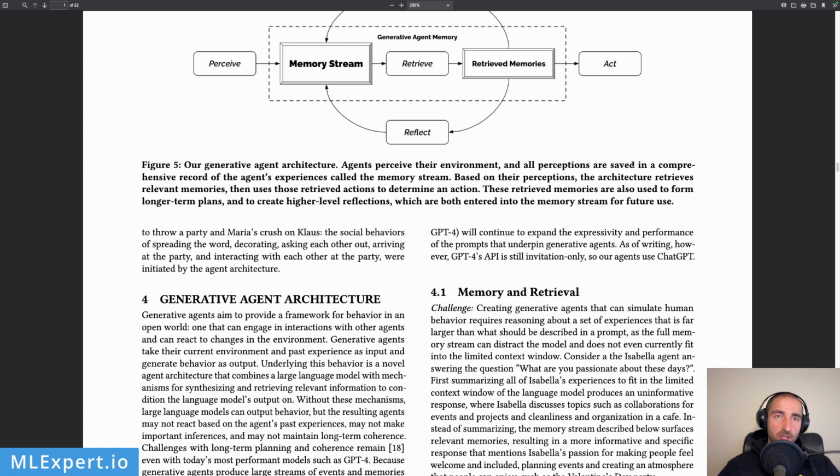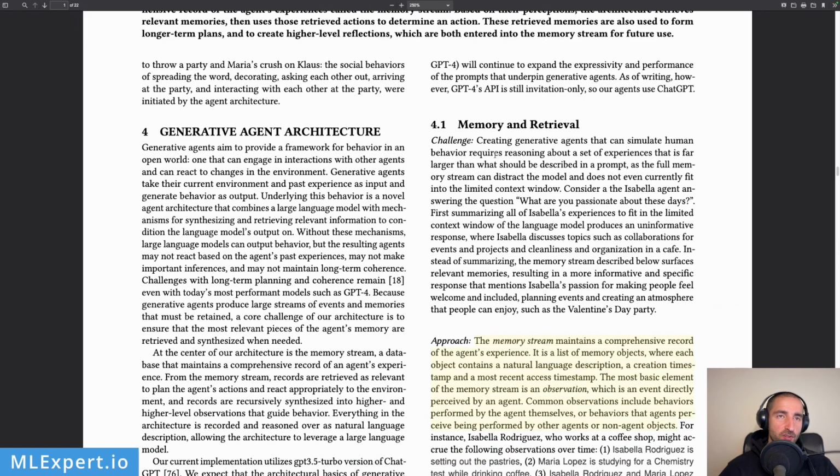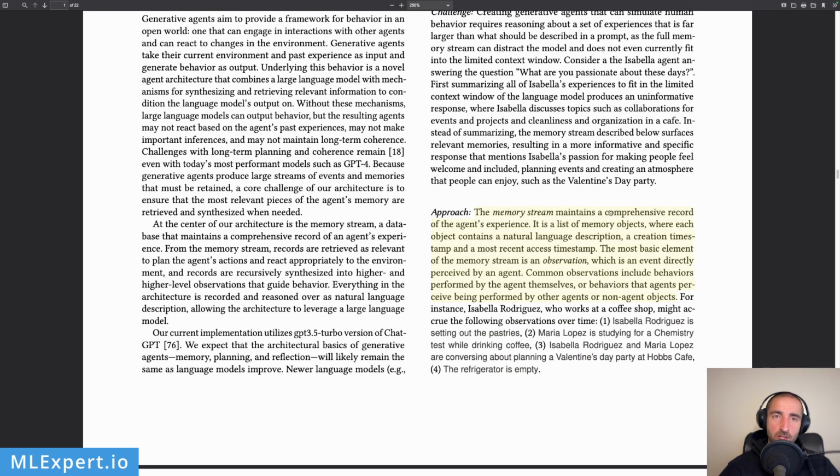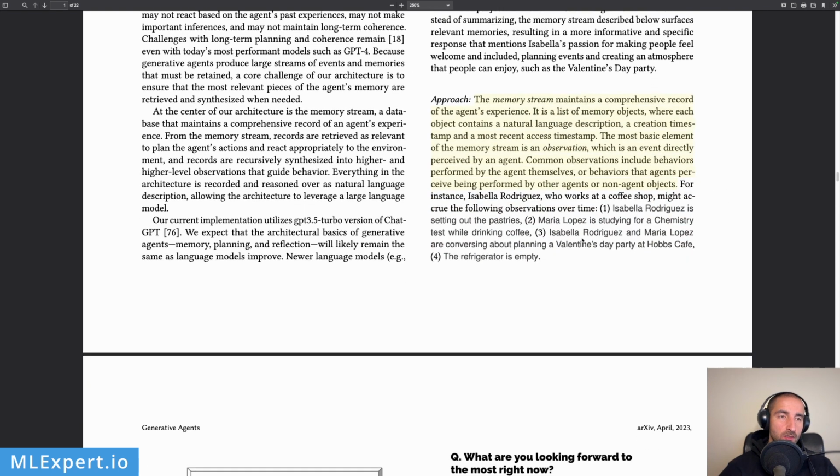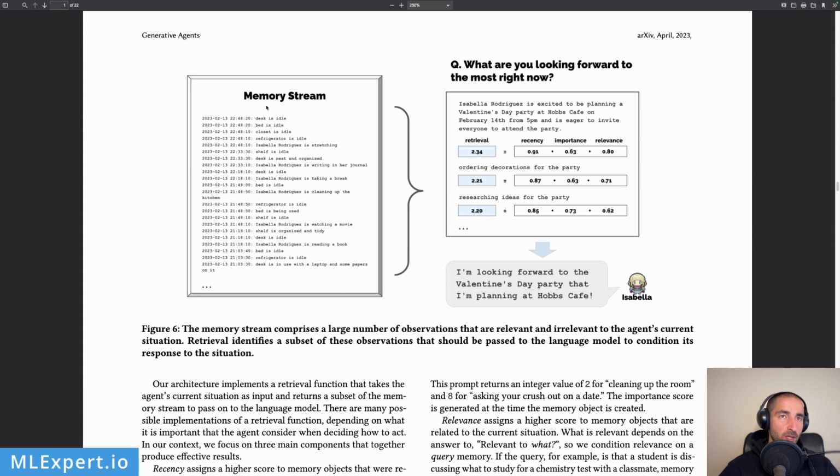Agents perceive their environment, and they save everything in a record, the memory stream. Based on those memories, they determine their actions. They create higher-level reflections, and those are also stored in memory. So the first part is memory retrieval. The memory stream contains a comprehensive record of the agent's experience. It's a list of memory objects with timestamps. And you can see here we have a memory stream of Isabella Rodriguez.